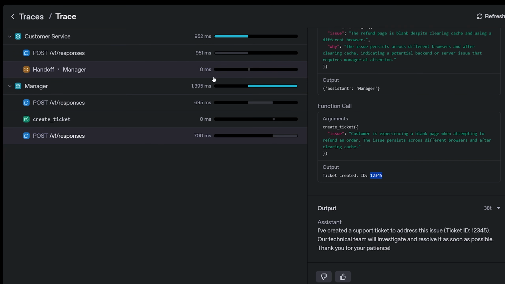This is tracing. This is just a way to see what the agents are actually doing behind the scenes. There are a couple of other things that you can pass into your trace function in the code, like a group ID and stuff like that, just some more advanced features. But this is generally how tracing works. It's a very, very useful feature. So yeah, hopefully you guys found this interesting as well.